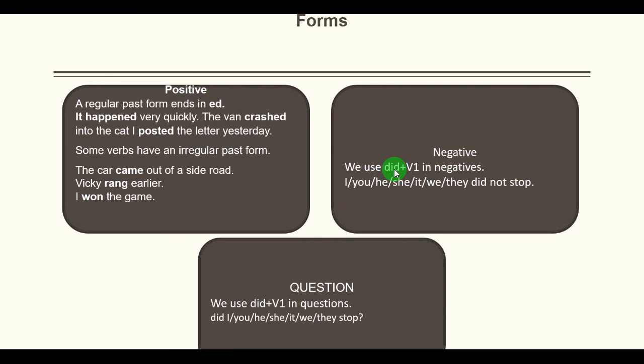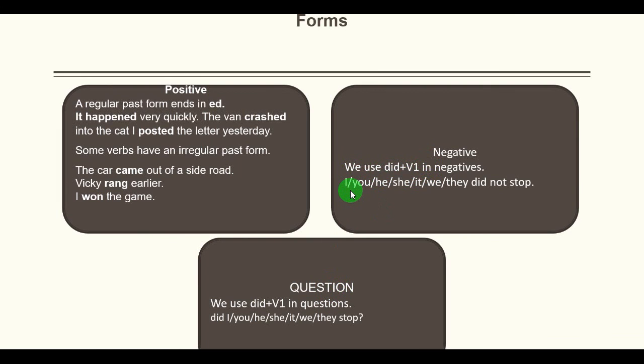Note down, did will always be added from your side whenever you will be forming negatives or questions. And the thing to be kept in mind is you will always use the first form of the verb with did in negatives as well as in the questions.